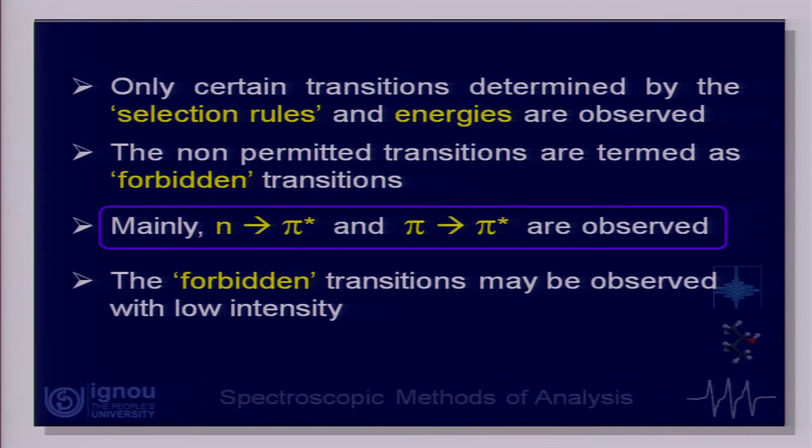So, these are the general observations about the interaction of radiation in the UV visible range with molecules, or organic molecules to be more specific. The n to pi star and pi to pi star transitions are the most commonly observed ones. Let us focus our attention on these transitions now.